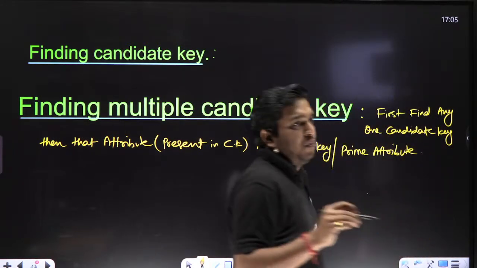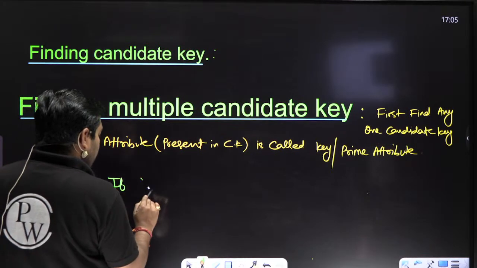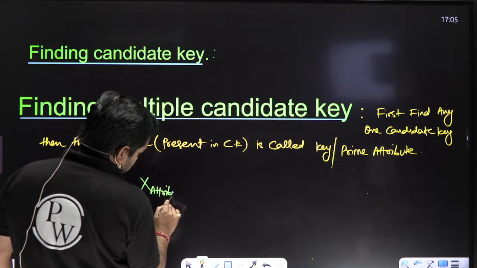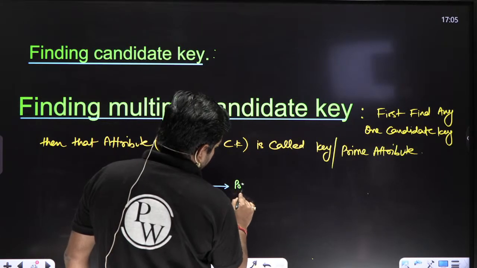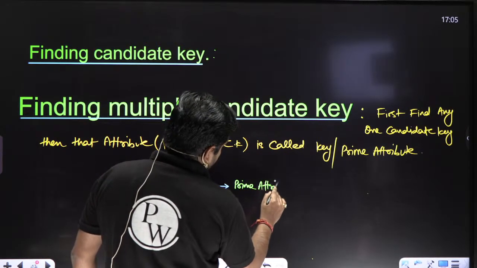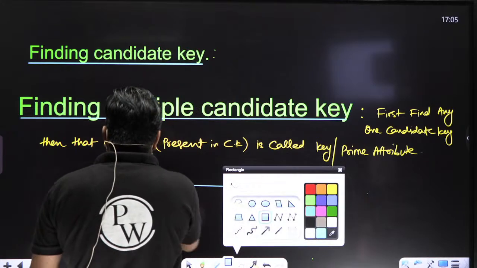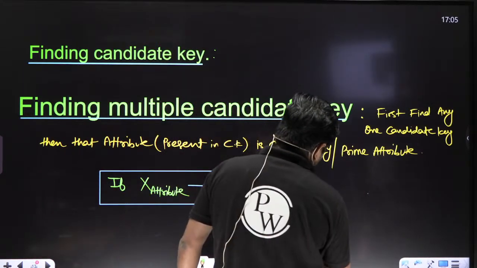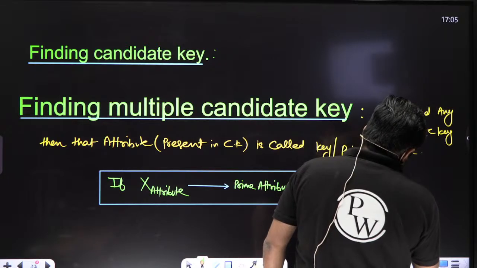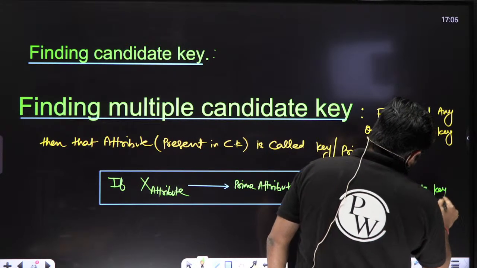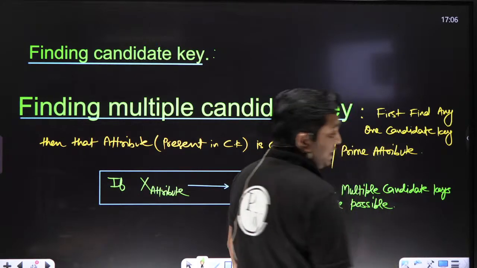If any attribute X determines a prime attribute, then there are multiple candidate keys.